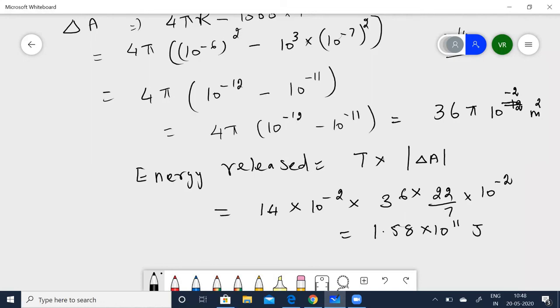Just a second, children. One second. Let me make this. So this would be 10 to the power of minus 10 minus 1 is 9, 9 into 4 is 36. Yeah, perfect. So that gives you 10 to the power of minus 11 joules. Okay.